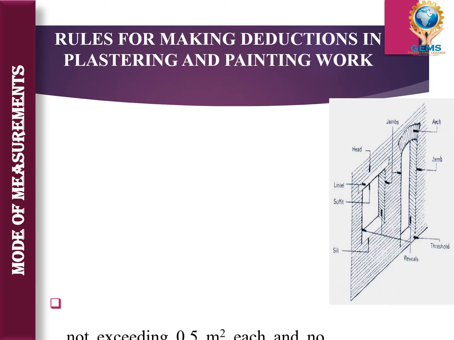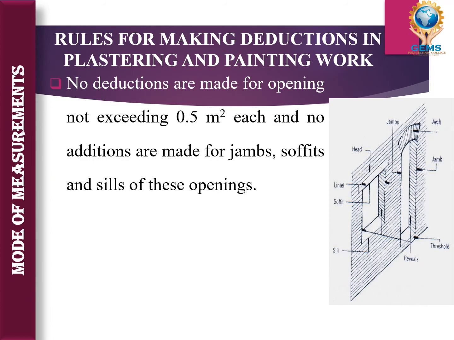Then rules for making deductions in plastering and painting work. Plastering means the mortar is laid over the entire surface of the wall, and that is called plastering. Then we have the painting work. What are the rules for making deductions here? First, no deductions are made for openings not exceeding 0.5 meter square, and no additions also for jambs, soffits and sills of these openings.